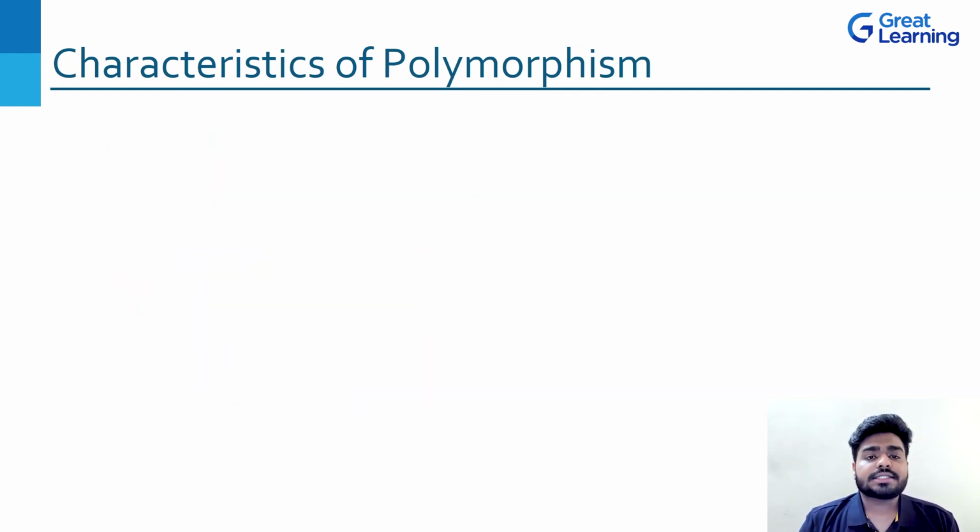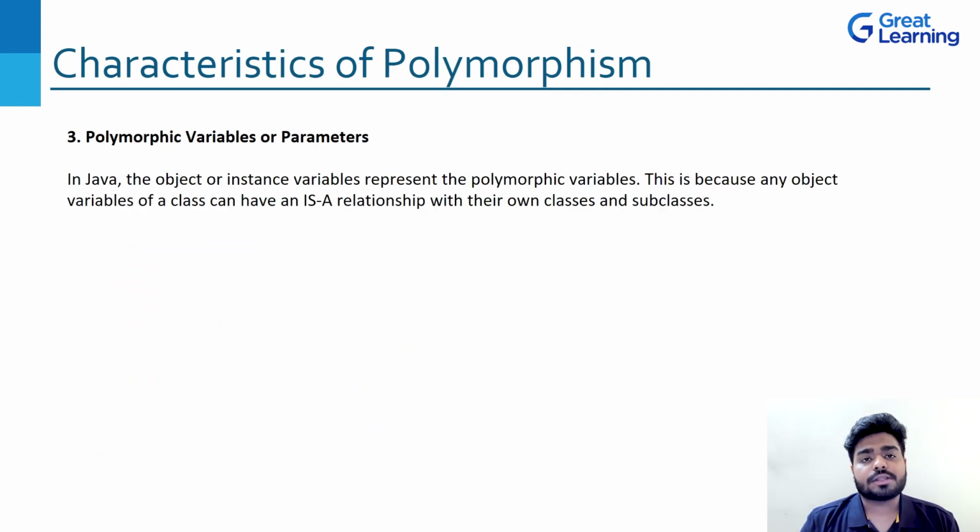The next characteristic and the last one is polymorphic variables or parameters. In Java, the object or instance variables represent the polymorphic variables. This is because any object variable of a class can have a relationship with its own class and subclasses. Here it means inheritance, right? So what is the meaning of it?